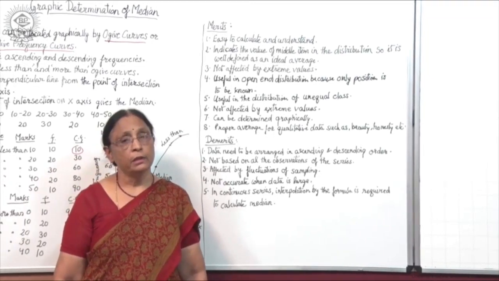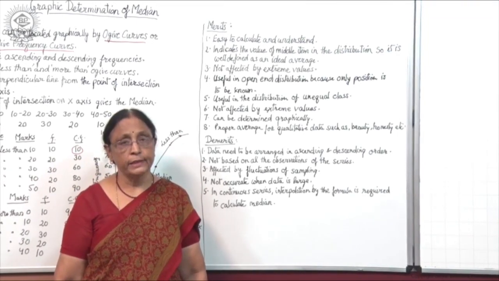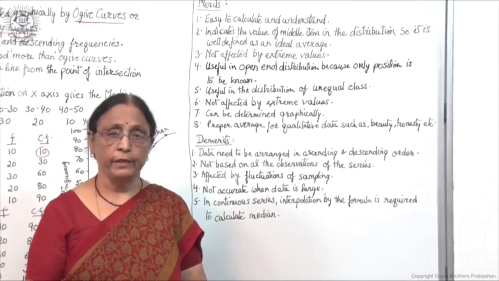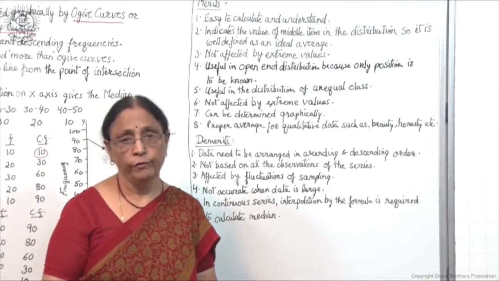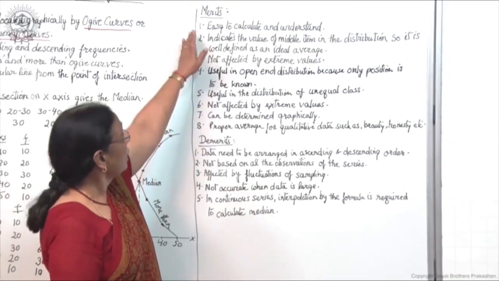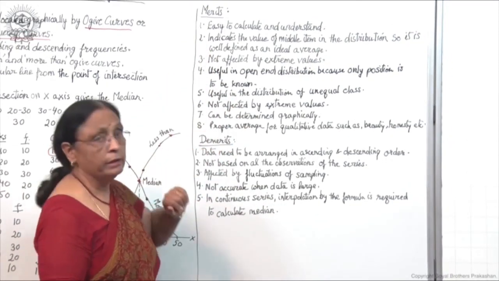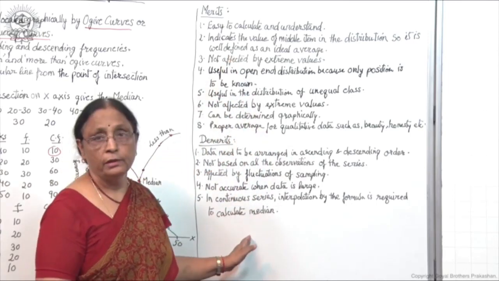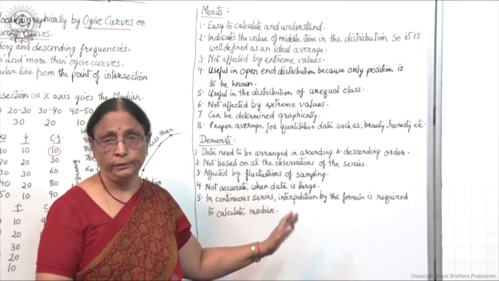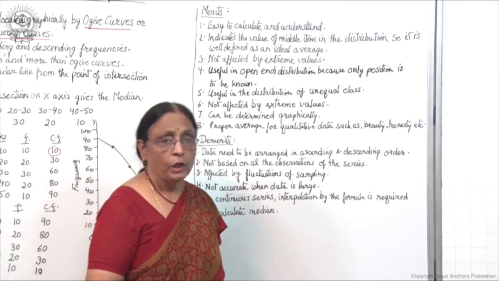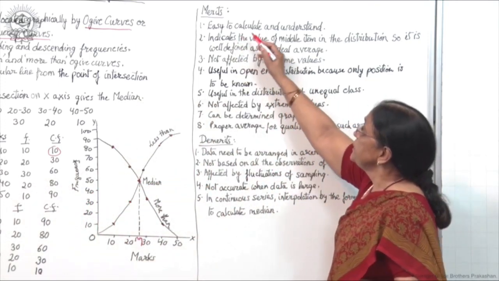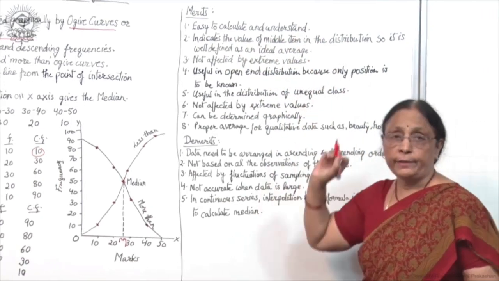Median is a measure of central tendency. Now we have to see what the merits and demerits of median are. First we will take the merits and then the demerits, because the merits are more than the demerits, as you can see here. Now, the first merit: it is easy to calculate and understand.